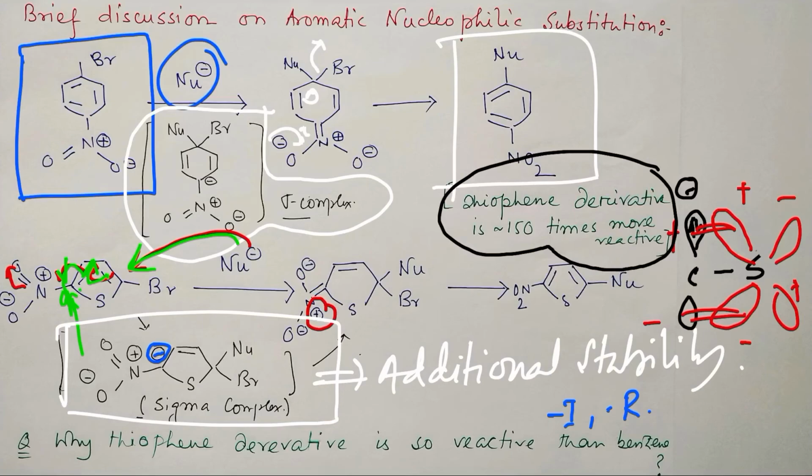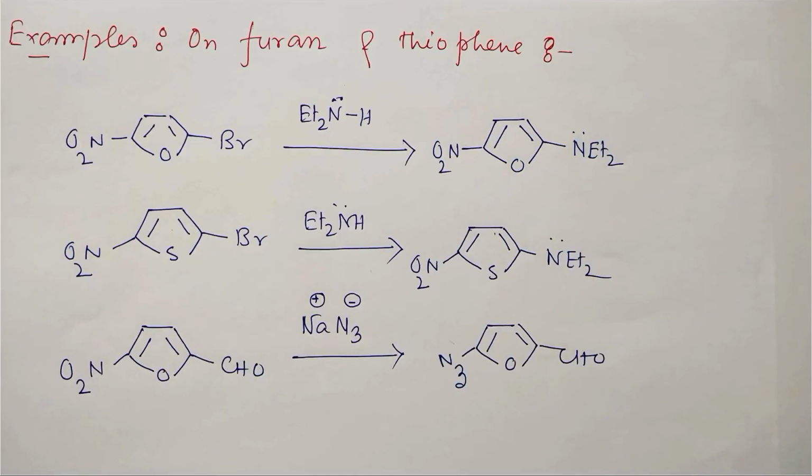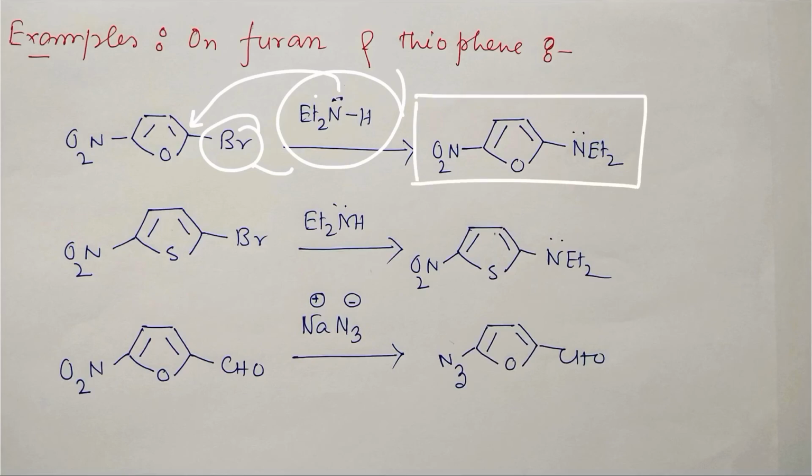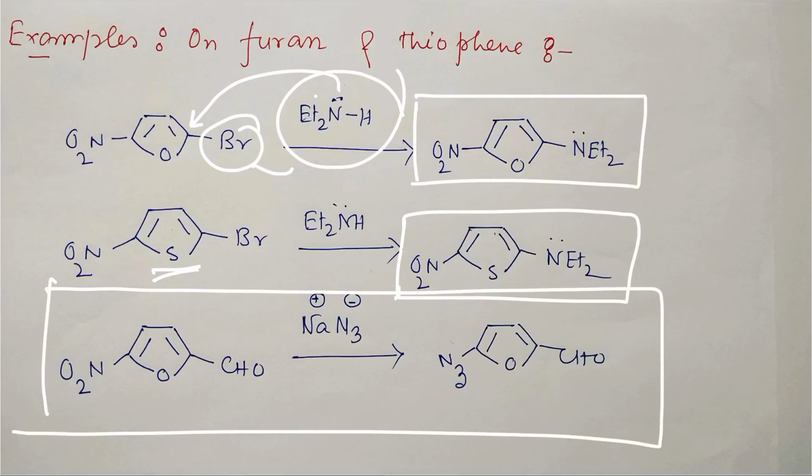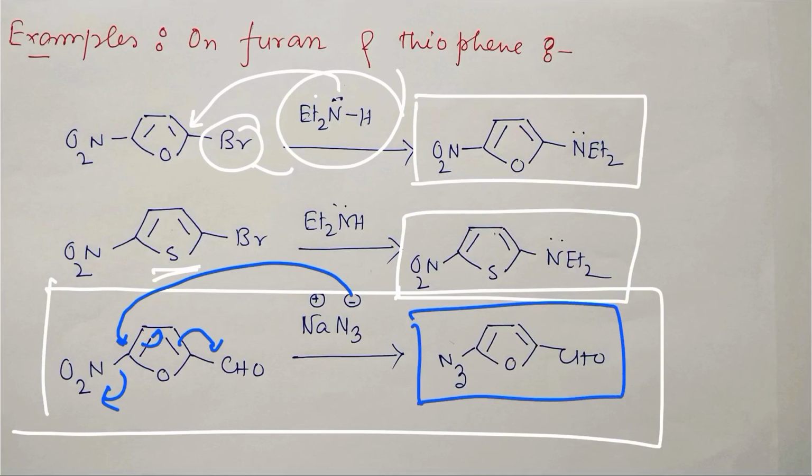Okay, fine. Now let's discuss a few examples to clarify the idea. First of all, if we take diethylamine as a nucleophile, what can we expect? This diethylamine will attack here, and ultimately this bromine will be replaced, and this is the furan derivative. A similar reaction is possible on the thiophene derivative. But the interesting thing is that this is a special example, please look at it a little carefully. If you take azide, what happens? First azide attacks here, so it will come, it will go, and when it comes back, then this nitro leaves, and ultimately this results. Question, why and how?